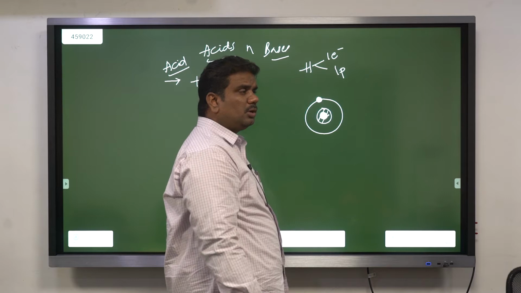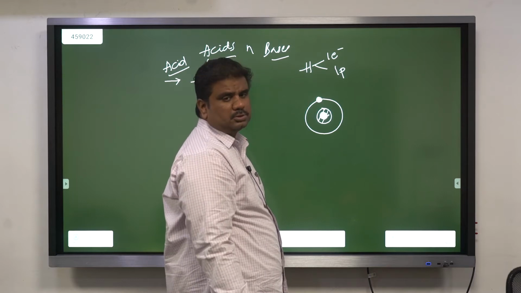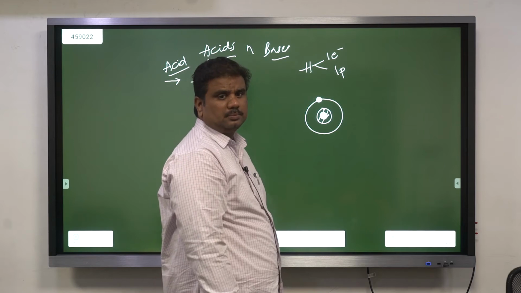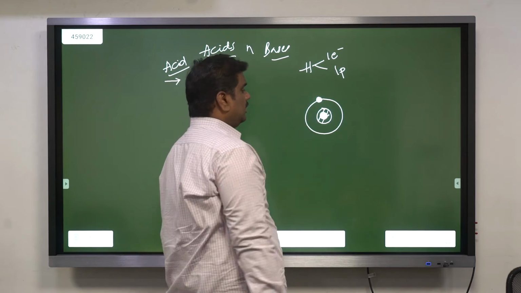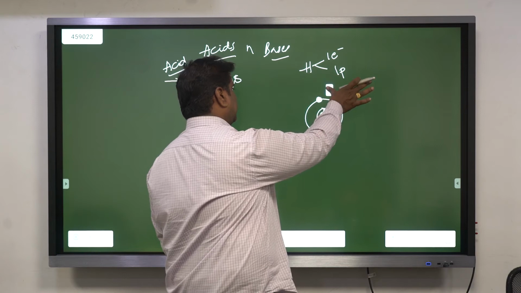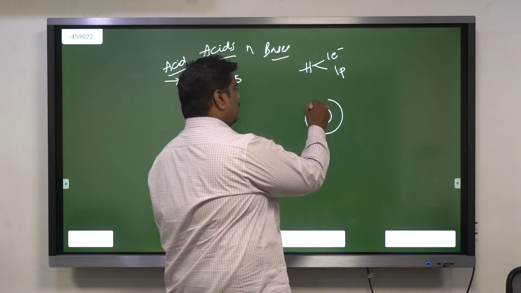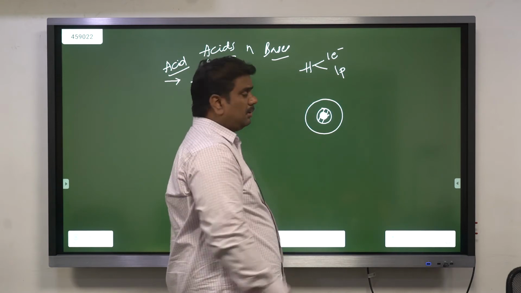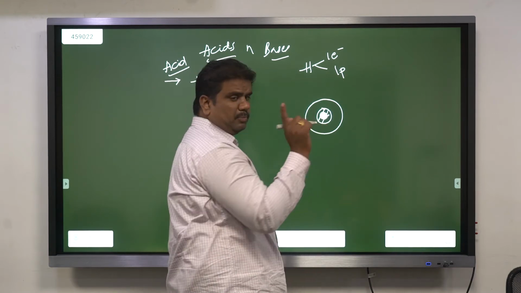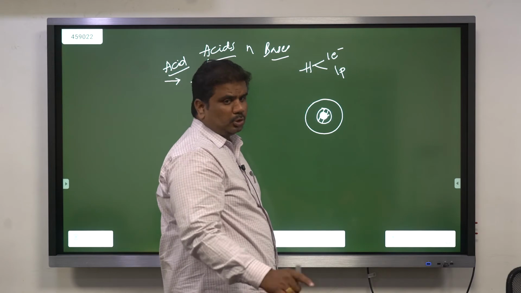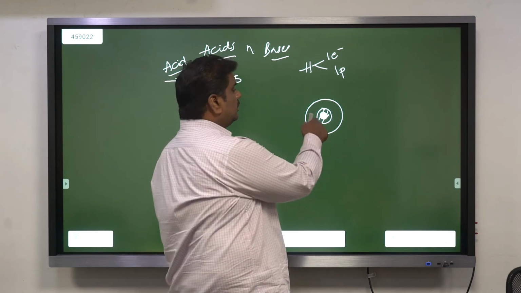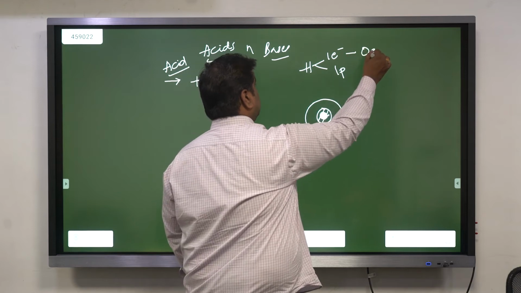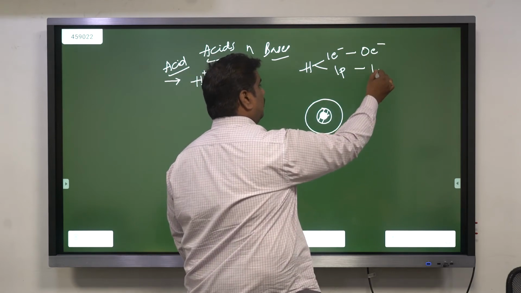The moment you remove one electron from hydrogen, or the moment hydrogen loses one electron, in that case you don't have any electron here. But the proton, present inside the nucleus, has one positive charge. So here, hydrogen, after losing one electron, has 0 electrons and at the same time 1 proton.